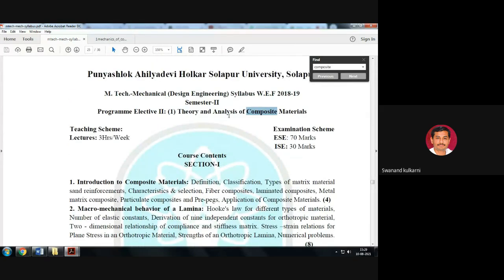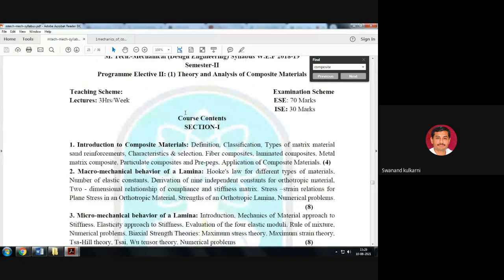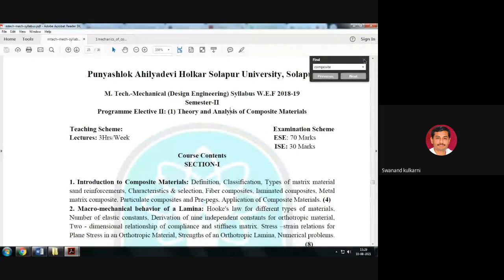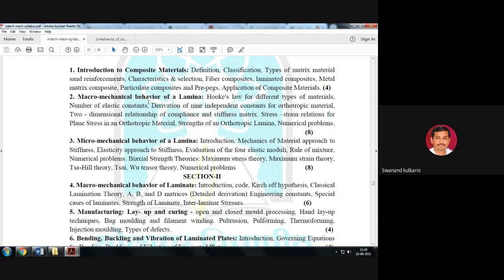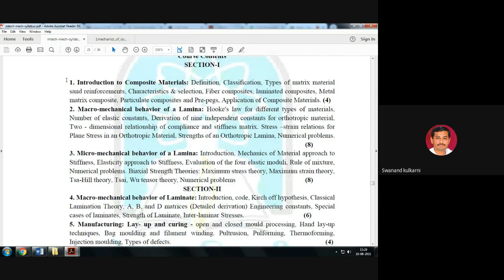Okay. So, starting this particular subject, Theory and Analysis of Composite Material, as per the MTech Mechanical Design Engineering syllabus which is applicable presently for this subject. In the curriculum of Punyashloka Ahilya Solapur University, we have up till now completed the first chapter, Introduction to Composite Material.